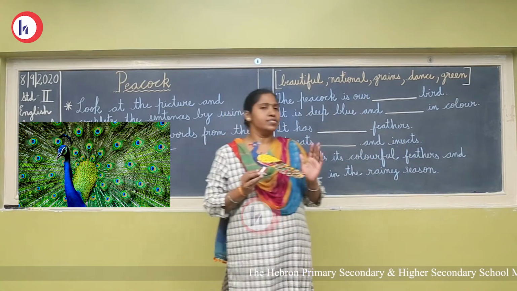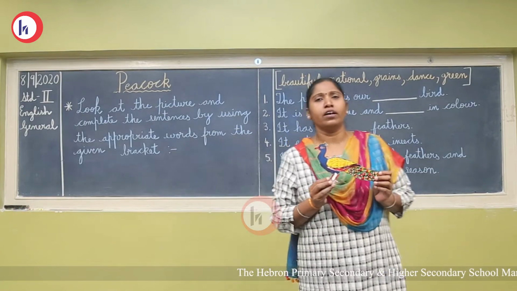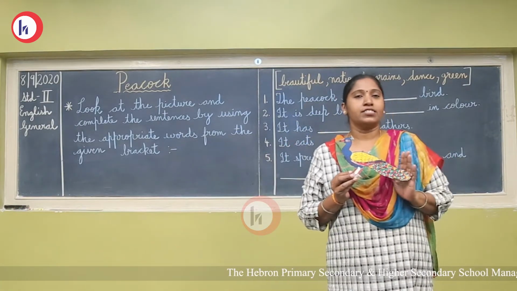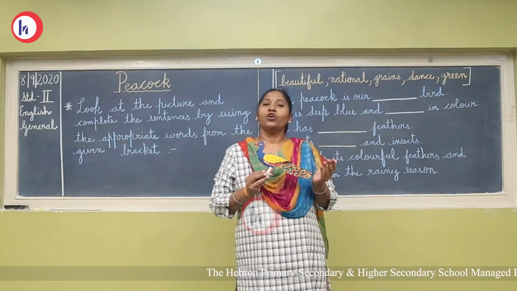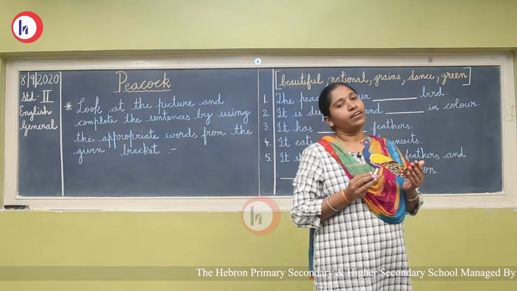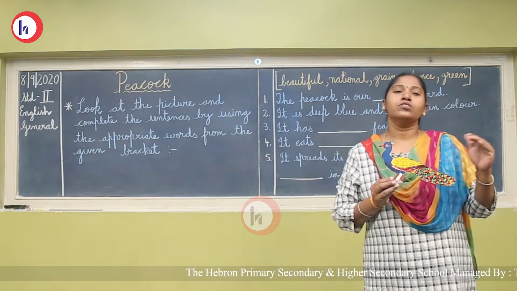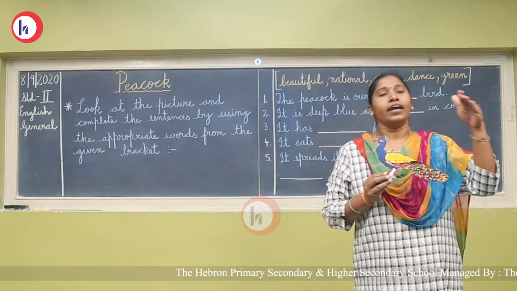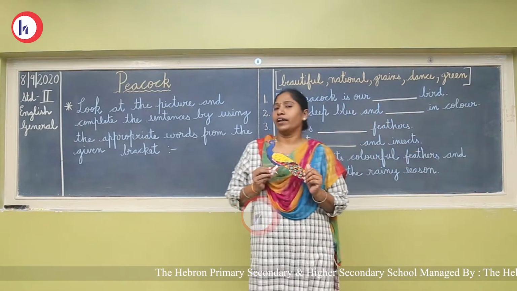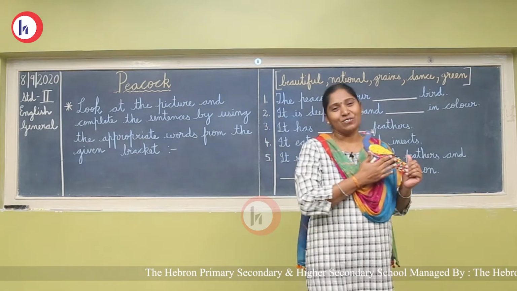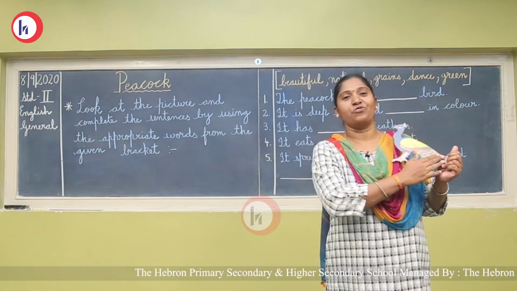Being a bird, it doesn't fly. आपने देखा है पीकॉक को उड़ते हुए? हाँ, उड़ता है. It flies, but to a certain height only. Not like crow, not like parrot, not like a pigeon. It flies up to certain height only. Like एक टेरेस तक उड़ के जाता है या up to a tree. Now, why? Because it has huge body and it has long feathers.